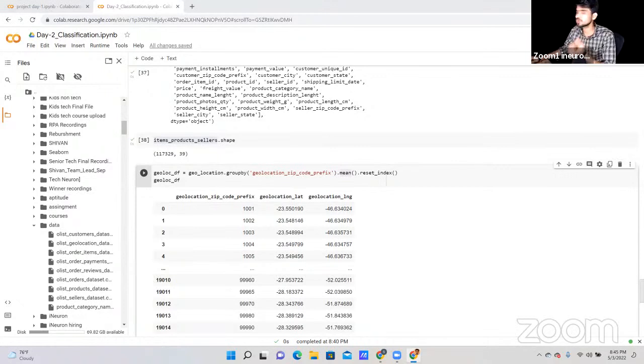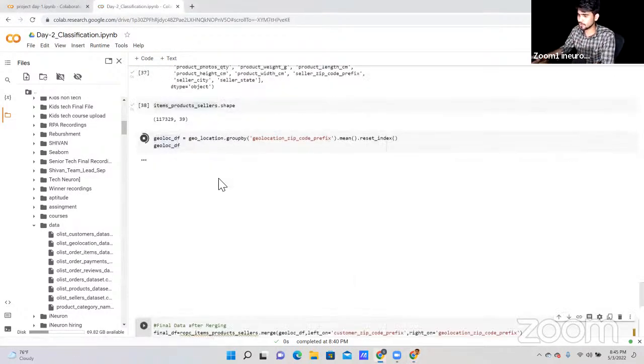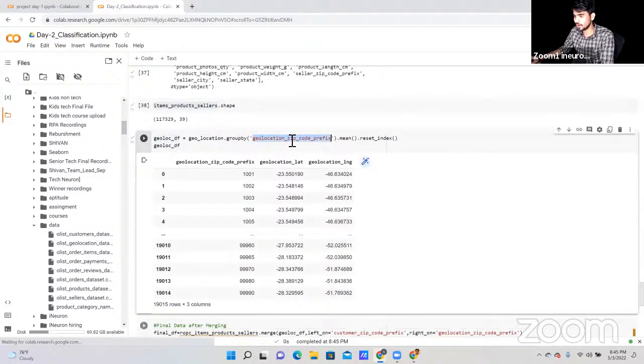Now let me rerun this cell. Here I'm doing the group by on our geolocation zip code column with the mean function. This is the criteria that we have. So these are the data we are getting: geolocation, latitude and longitude.